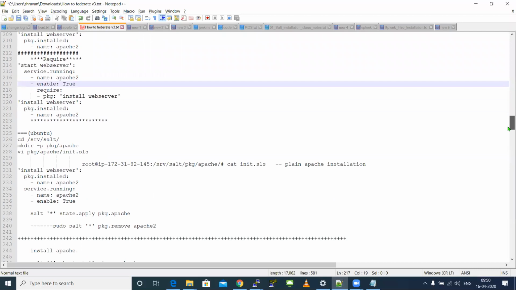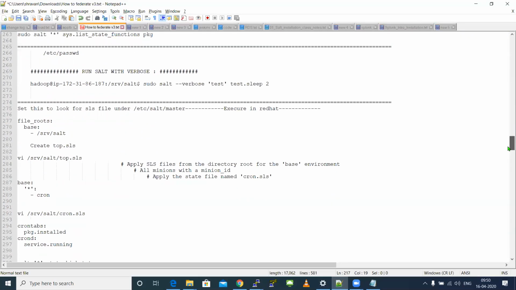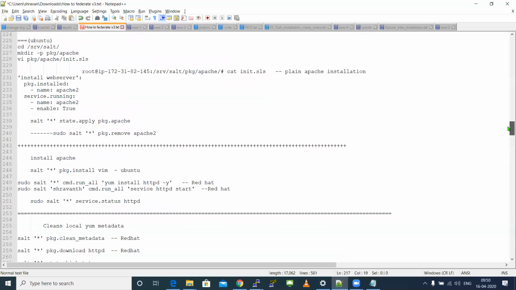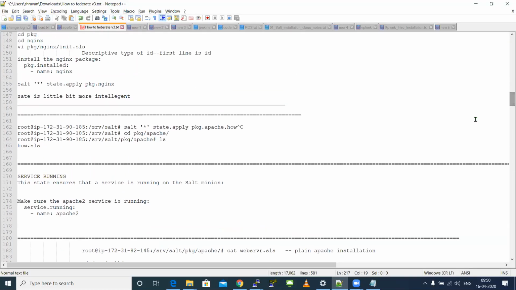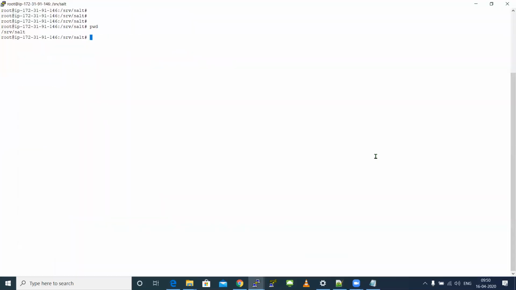Now, I'm telling you all the possibilities. Earlier I told you, right? If I need to execute any SLS file, it should be in my base path. So an SLS file available in my base path will only get executed. Otherwise, it will not get executed. I can also override this. There is another function for that. See, for example, I'm currently in my base folder called SRU salt. I have my file called webserver.sls here.